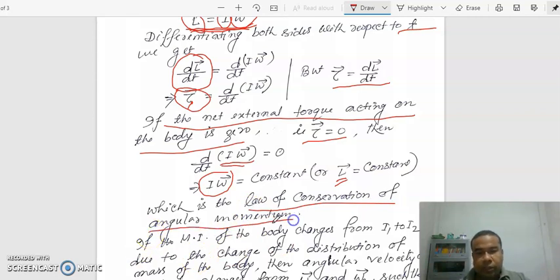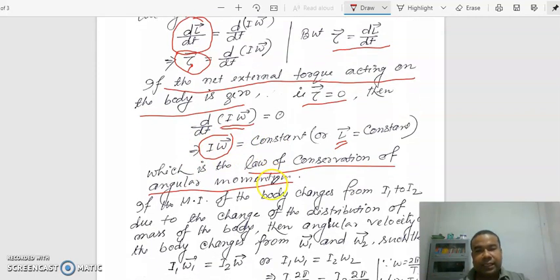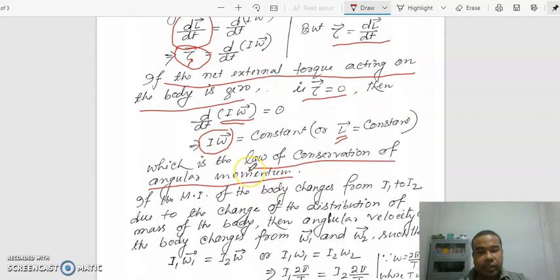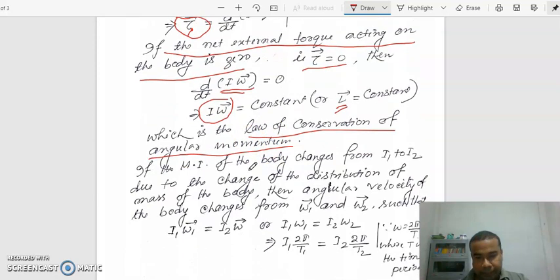The law of conservation of angular momentum says that the product of moment of inertia and angular velocity is constant. Means if moment of inertia is increasing, then angular velocity is decreasing. If angular velocity is increasing, moment of inertia is decreasing. Ultimately, their product remains constant. So that is the statement of conservation of angular momentum.